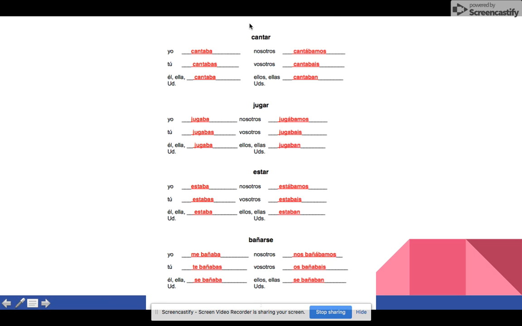So let's look at the next one. You got cantar, and you'll do the same thing. Jugar, the same thing. Estar, lo mismo. Bañarse. Bañarse now is a reflexive verb, so you have the se at the end. So you'll have to add an additional pronoun, which is a reflexive pronoun. So you have yo me bañaba. Tú te bañabas. Él, ella, usted se bañaba. Nosotros nos bañábamos. Vosotros os bañabais. Ellos, ellas, ustedes se bañaban. Again, you will only add these extra pronouns if you have a reflexive verb. And remember, reflexive verbs will always end in se.